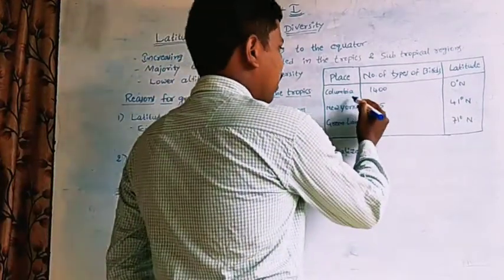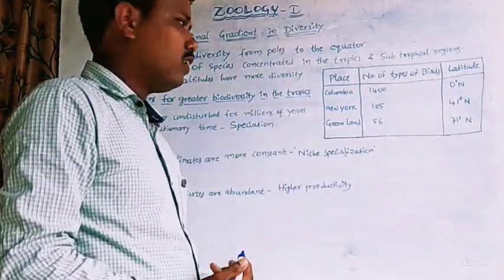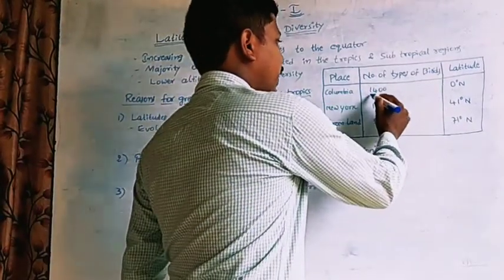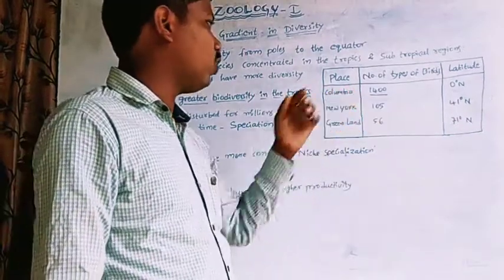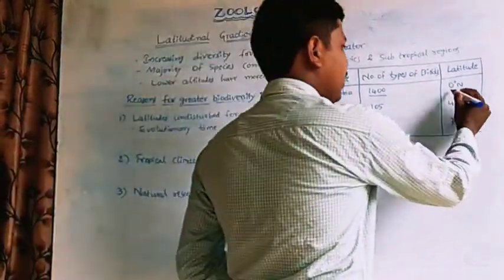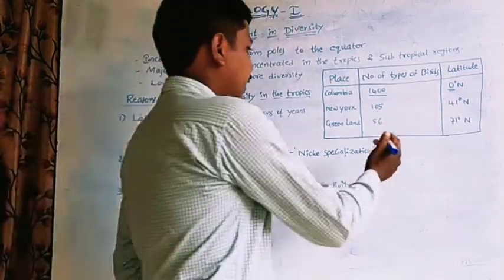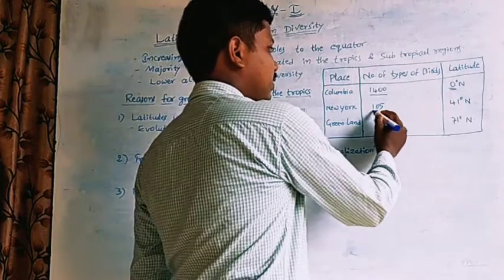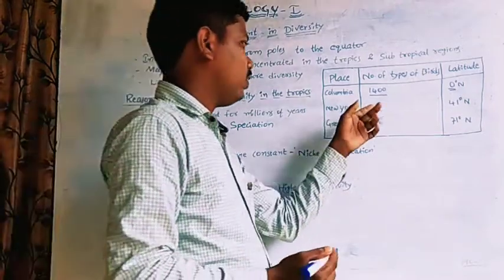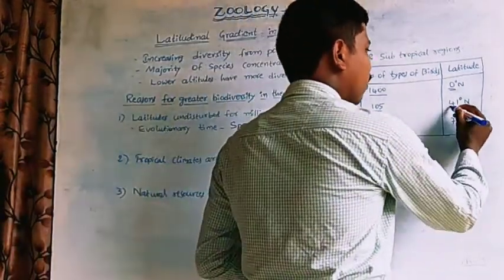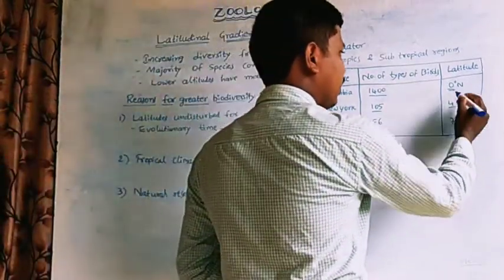So, Colombia is at 0 latitude. Here, 1400 types of birds are there in Colombia. So, the latitude is 0, that means lower latitude. Next one, New York consists of 105 types of birds. New York is at 41 degrees latitude. So, we can observe the variation here.